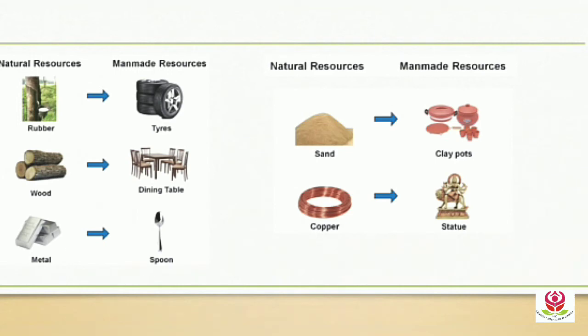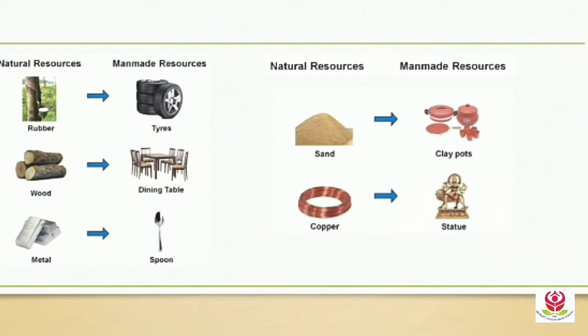Fourth one is sand. Sand we get from nature. From this sand we make clay pots which are made by man. Fifth, copper. Copper is a metal from which we make statue which is made by man.